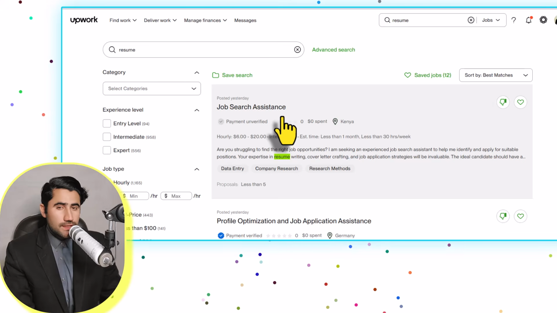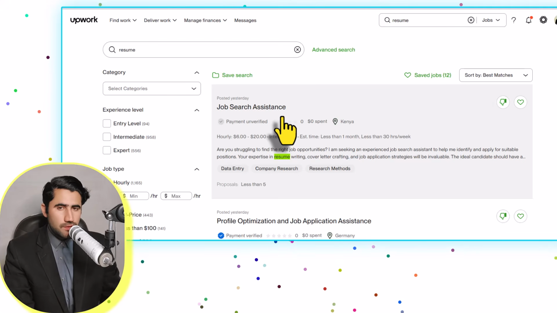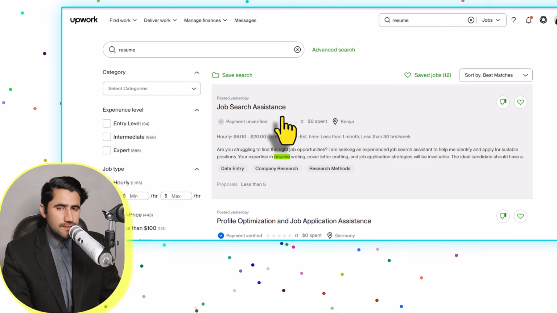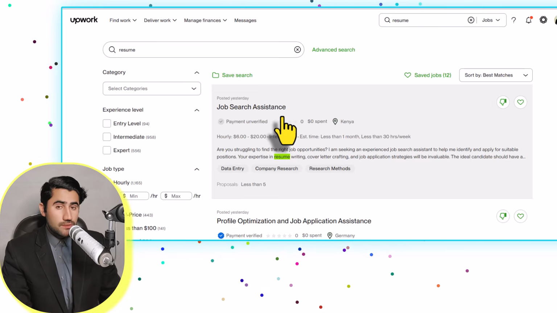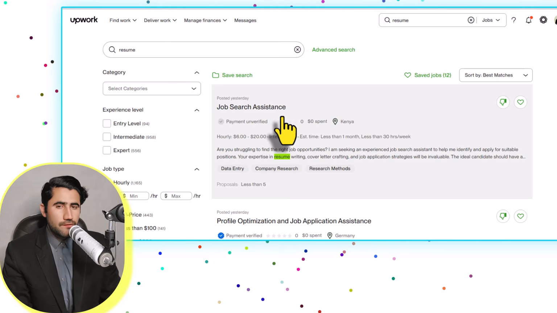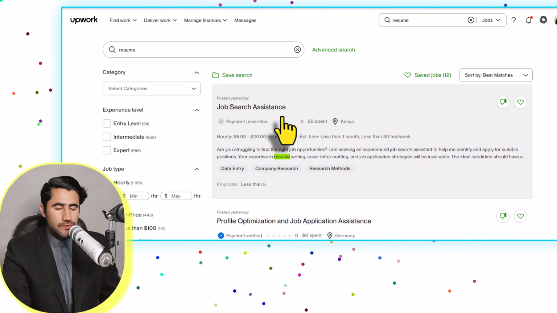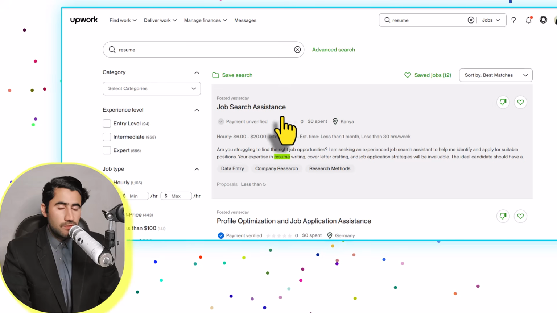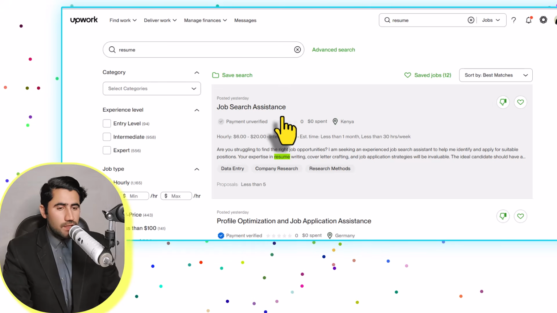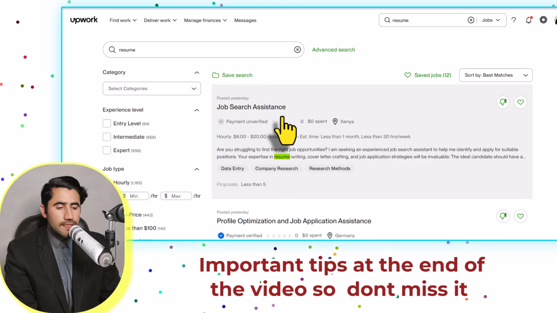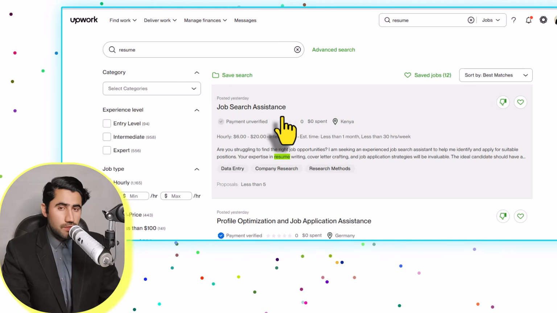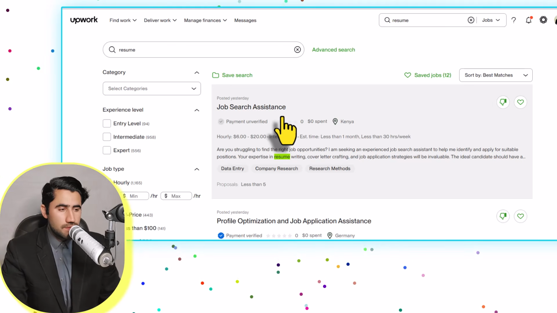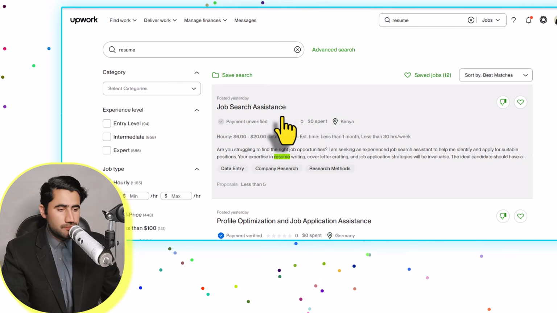Also, guys, you can get a lot of clients from Facebook. If you go to Facebook and search for CV template, create a CV online, CV writing job, there are thousands of jobs available on Facebook. You can read the jobs there, connect with people, and provide the service to people. There are hire agents who are only creating CVs for people. You can connect with them, share your portfolio, and tell them I have experience and I can create a CV for you.